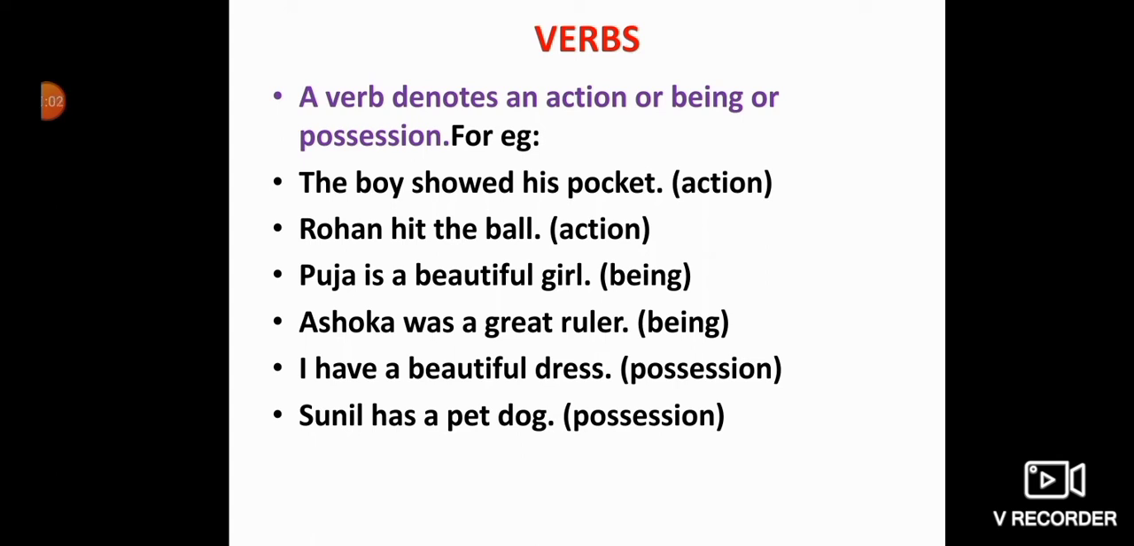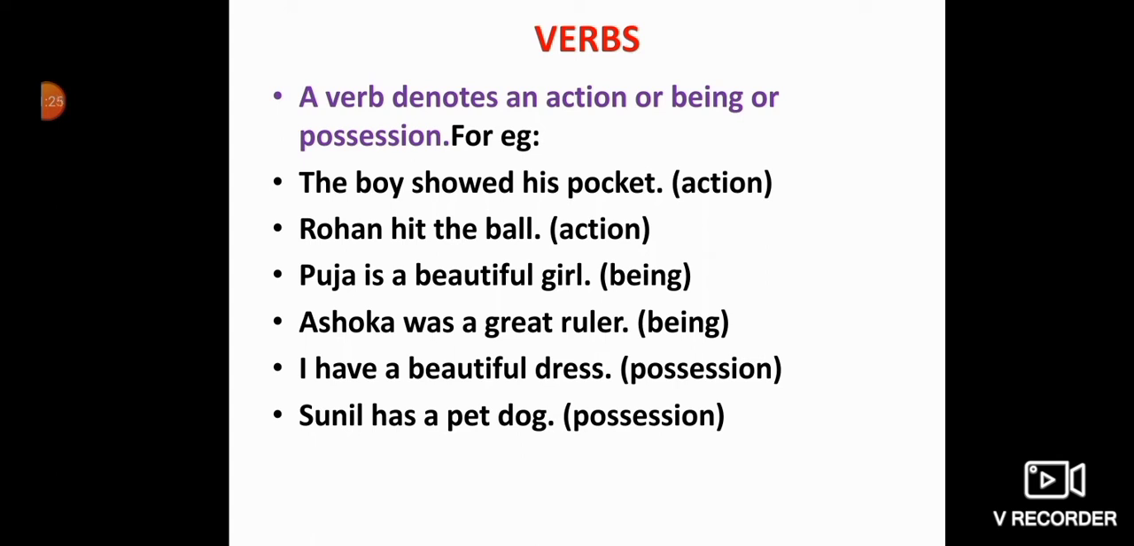Pooja is a beautiful girl. Here the verb is "is", the being form of verb. Ashoka was a great ruler. In this sentence, your verb is "was", and again it is a being form of verb.